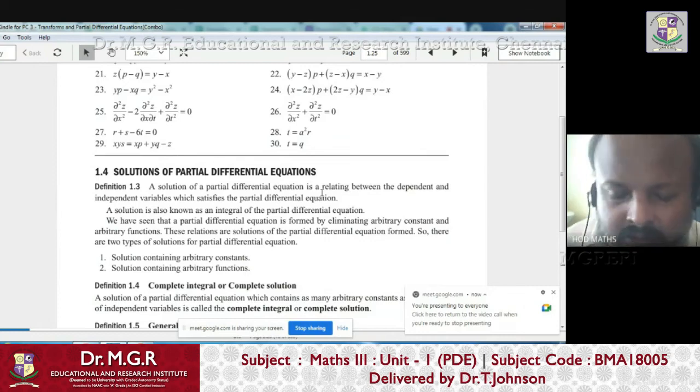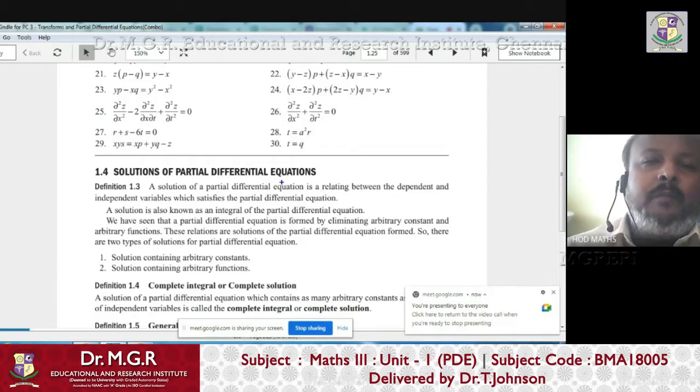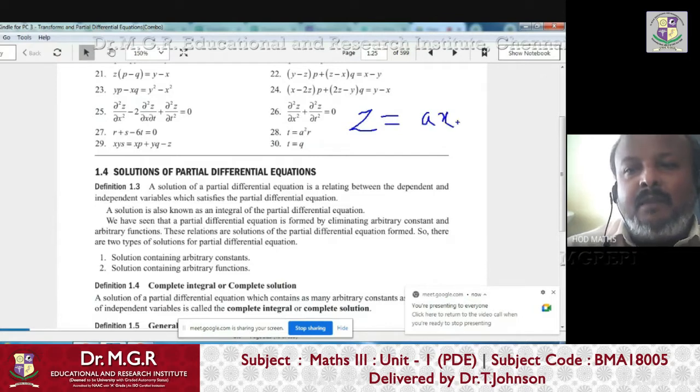Today we are going to discuss solutions of partial differential equations. What is the meaning of solution of a partial differential equation? So far we formed equations from ordinary equations like z equals ax plus by, by eliminating the arbitrary constants or arbitrary functions. By differentiating this ordinary function we form PDEs.